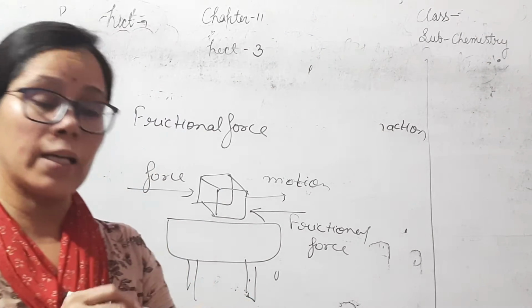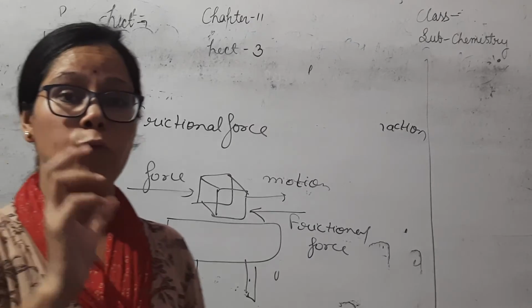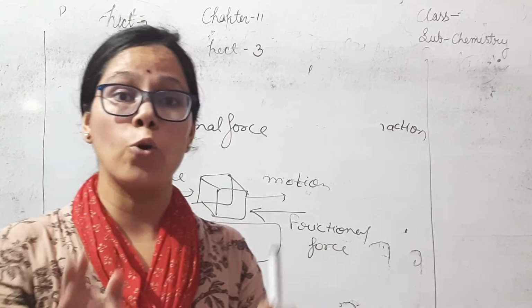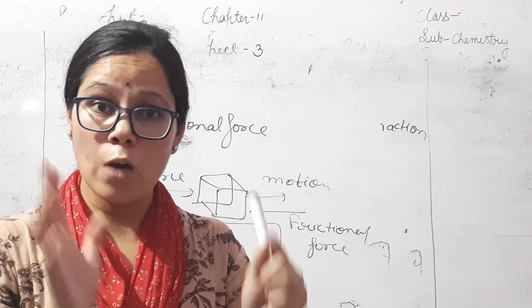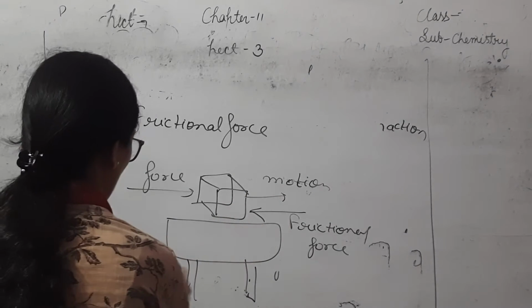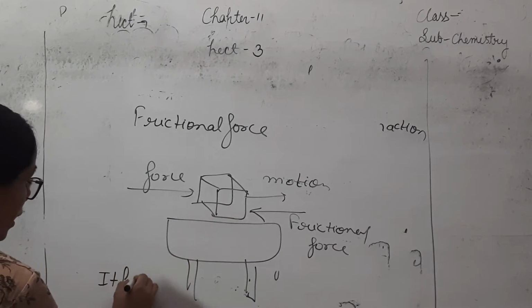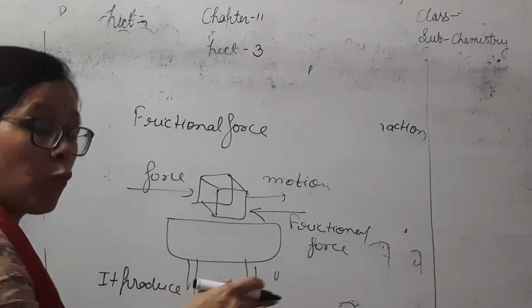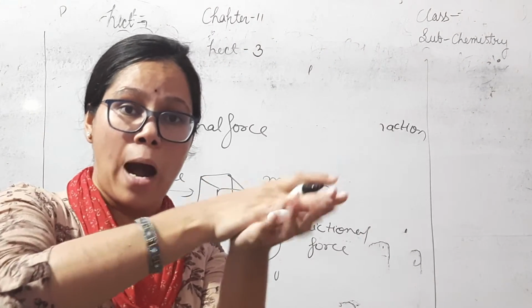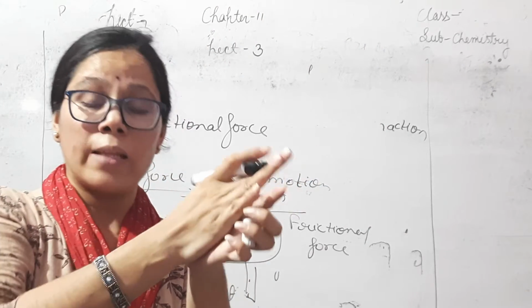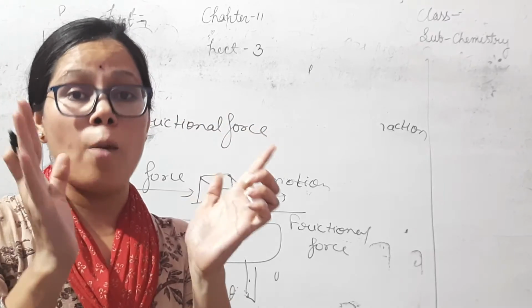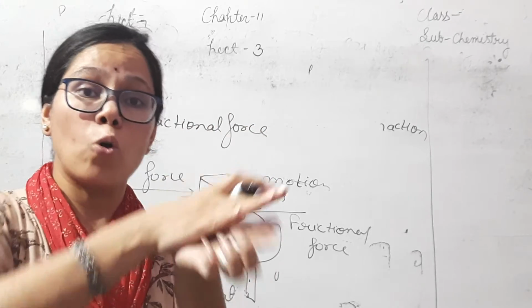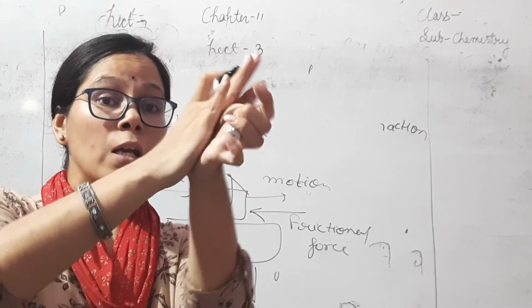Now the second characteristic of frictional force is that it produces heat. For example, if we rub our palms, then our palms become warm. So this is the frictional force between two surfaces.